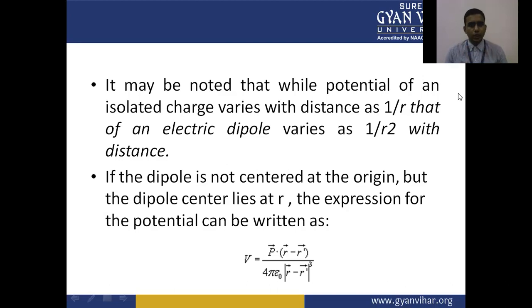It may be noted that while the potential of an isolated charge varies with the distance as 1 upon r, that of an electric dipole varies as 1 upon r square with the distance.